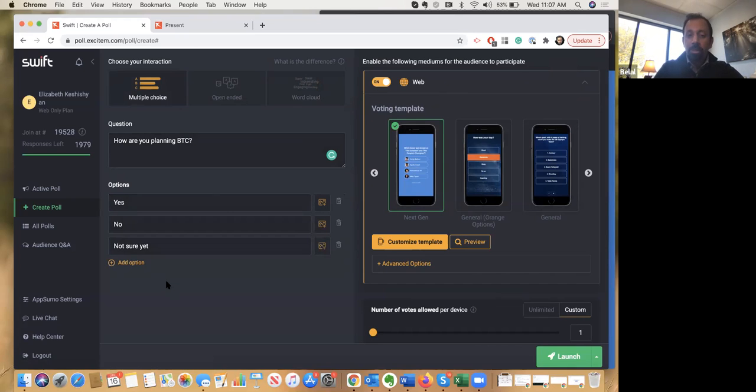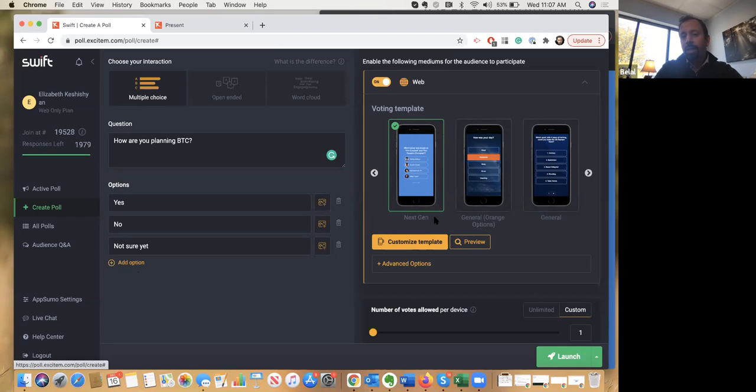So right now, I have created this question. You notice that on the right-hand side, I have some small features enabled. One allows me to delete the option, and the other one allows me to add photos to my option. So if I have, for example, a template, like you can see on the right-hand side, I can have a thumbnail photo showing next to my option. You can just click on this and upload a photo from your system directly, and then that will reflect into the options that you have and how they are presented. Now, you can add as many options as you like. There is no limit. So this is completely open to you.